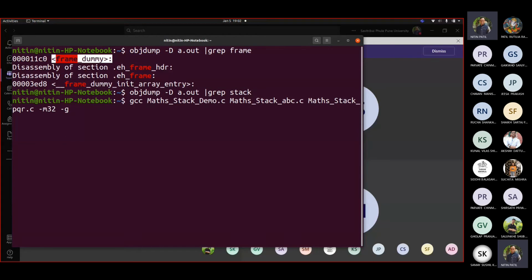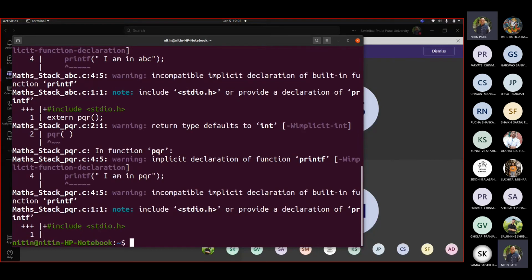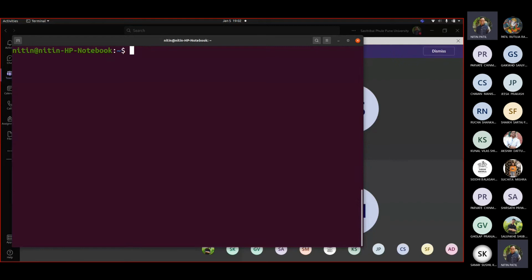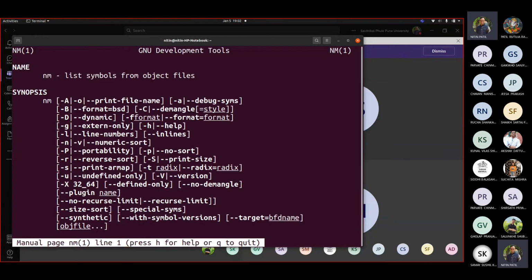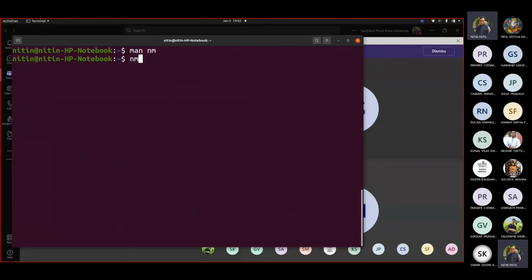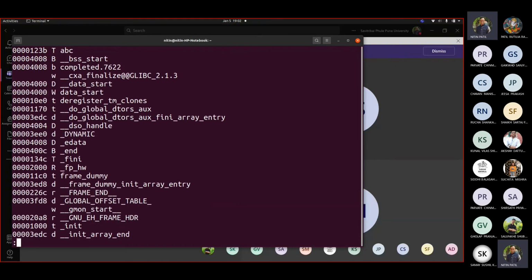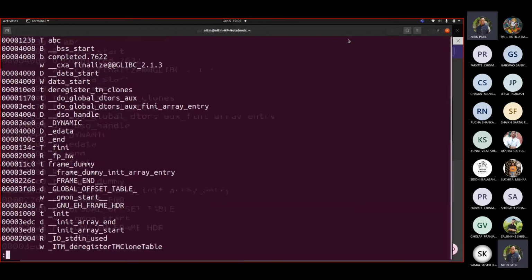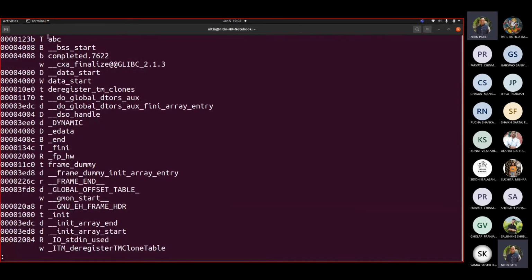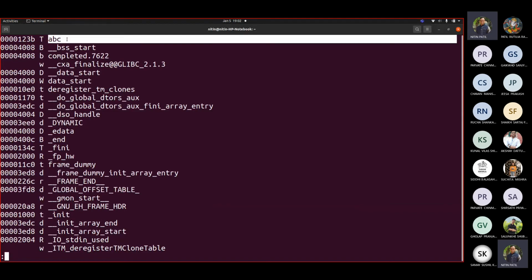Now suppose you generate this and you write nm. So man nm: it lists symbols from the object file. So simply write nm a.out. Let me write less because this would be a very big list. You will see your function names and variable names are added. Variable names that are local would not be shown. So ABC is there.